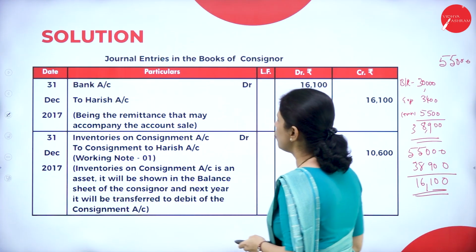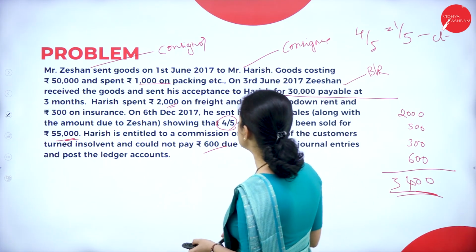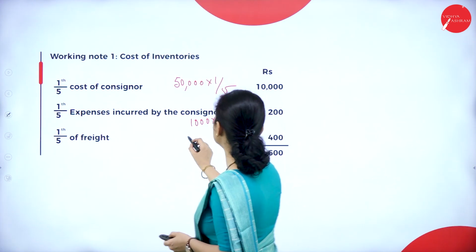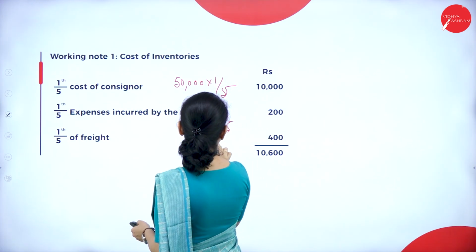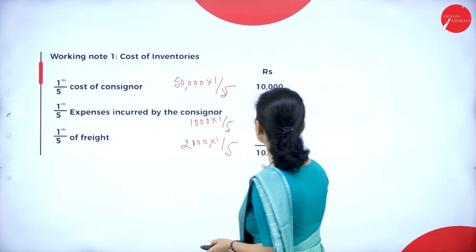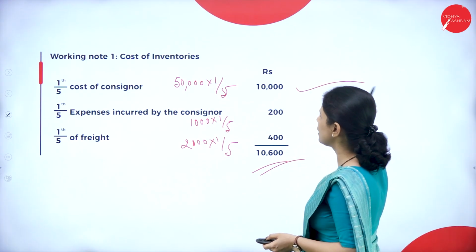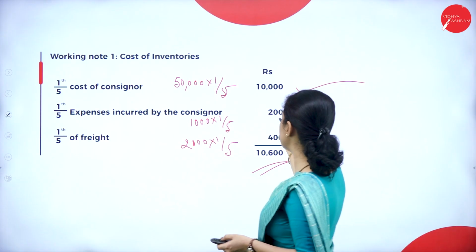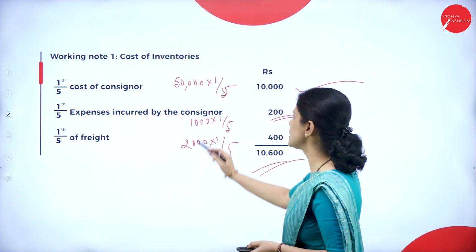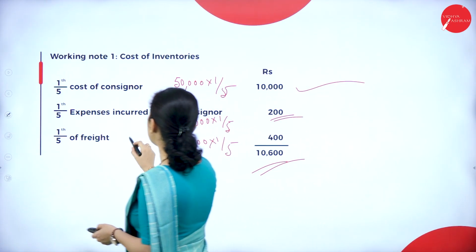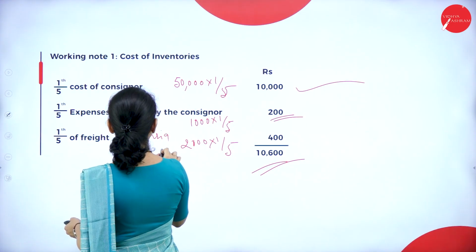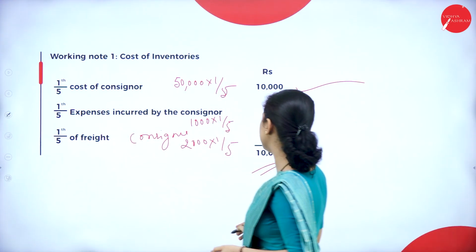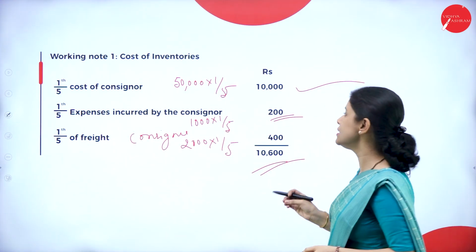Freight is 2,000, into 1/5, that is 400. So here total, this is 10,000 stock left, expenses incurred by consignor is 200, and expenses incurred by consignee is 400. Total will be 10,600.